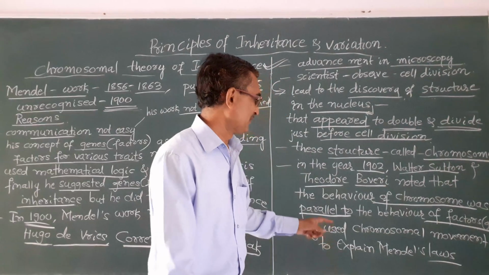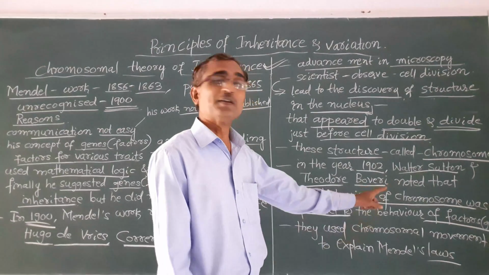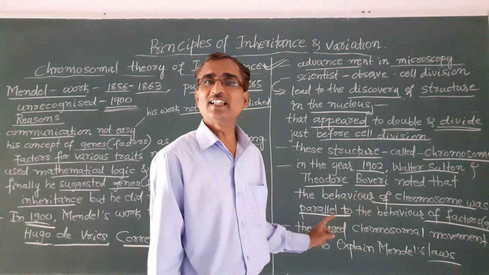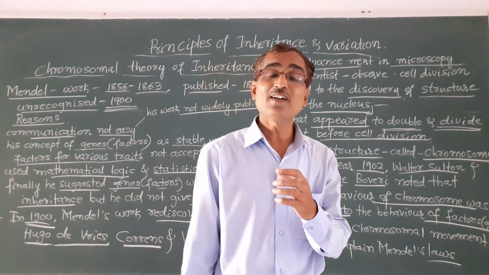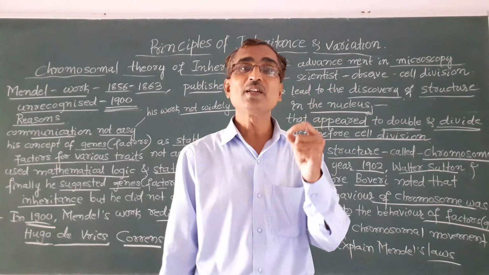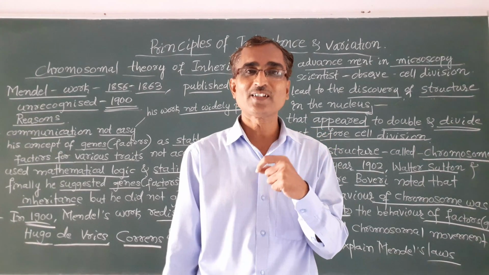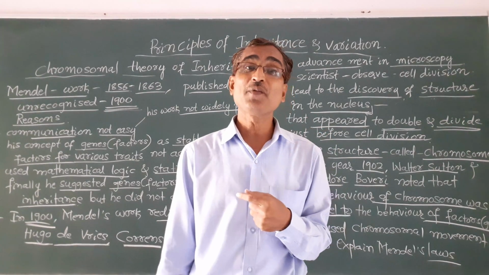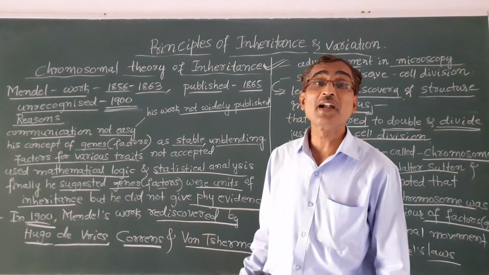Okay, parallel means similar. That means Walter Sutton and Theodore Boveri noted that the behavior of chromosomes was similar to the behavior of the genes or factors found by Mendel.